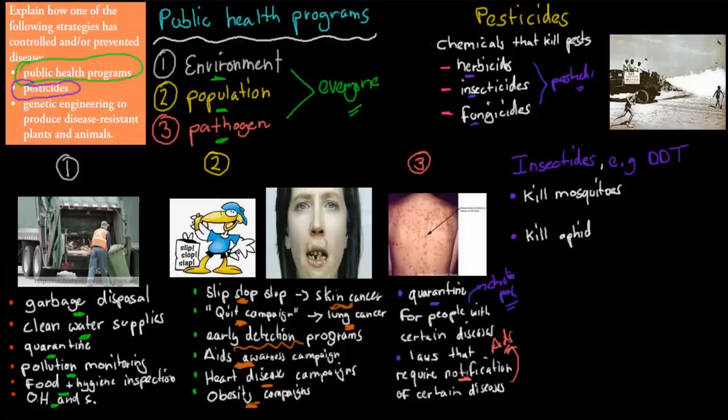Now the insecticides, these are ones which kill insects, a form of pesticide. We have, for example, DDT. Now what DDT does, it kills mosquitoes. And these mosquitoes are really good to kill because often these mosquitoes can cause, for example, malaria.